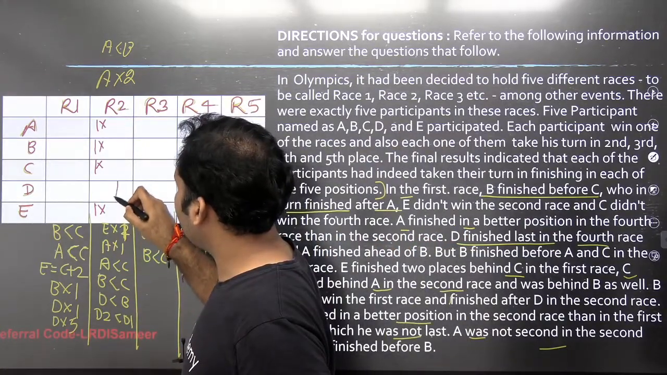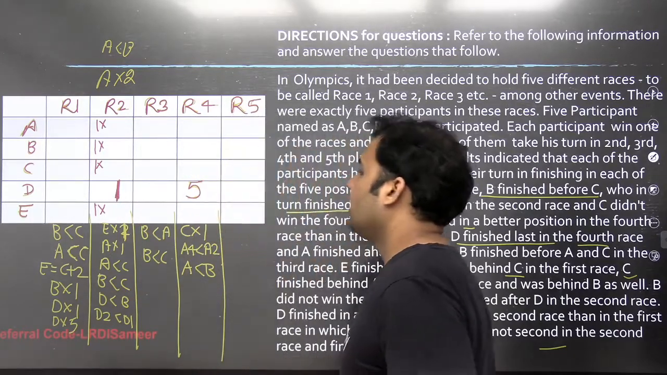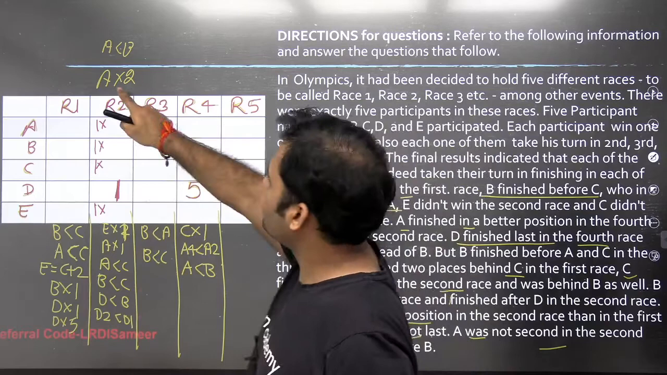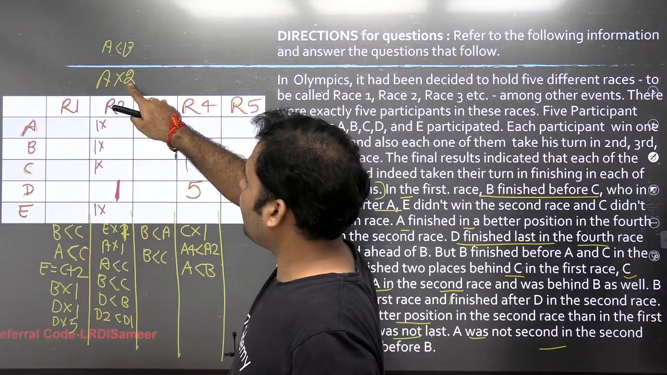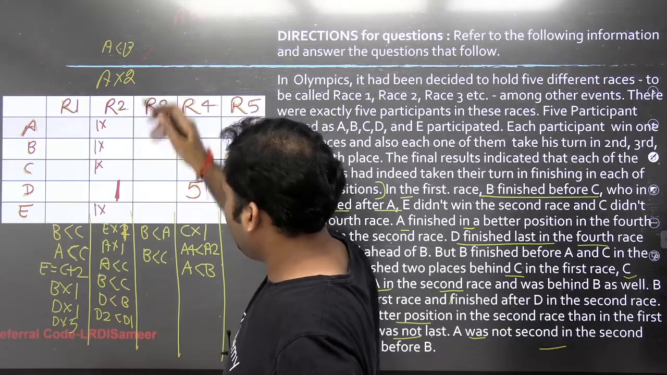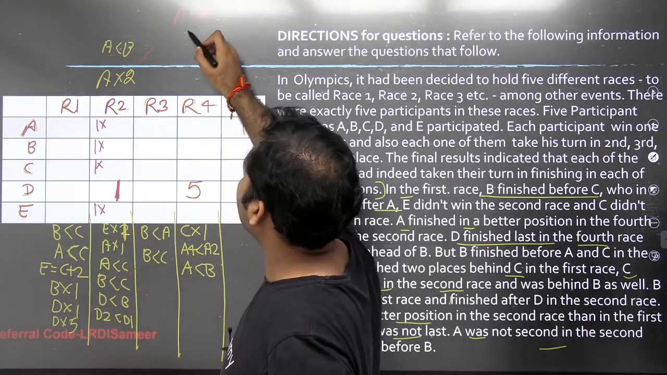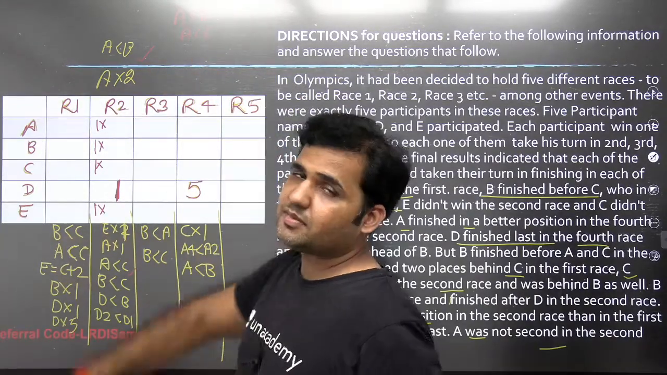So D will be assigned the rank 1 in race 2, right? Now you see that A has not been assigned a rank 2 here. If I want to give a rank to A, A is better than B, it is mentioned over here. A is also better than C, right? Now A has to be better than B as well as better than C.